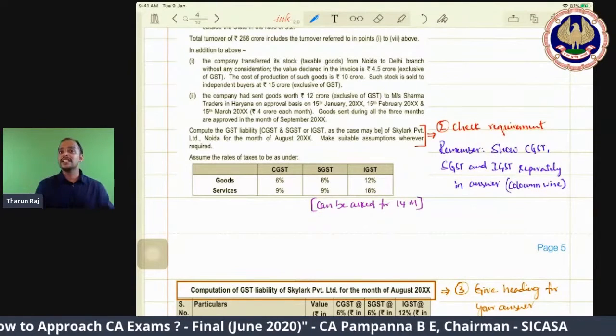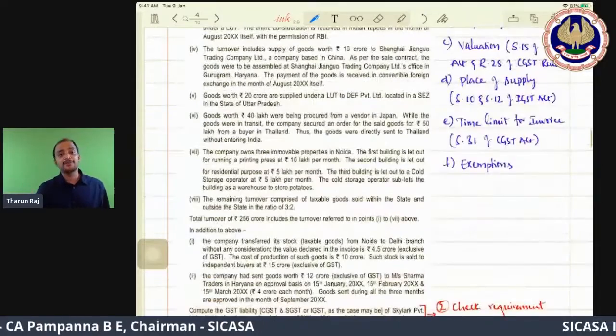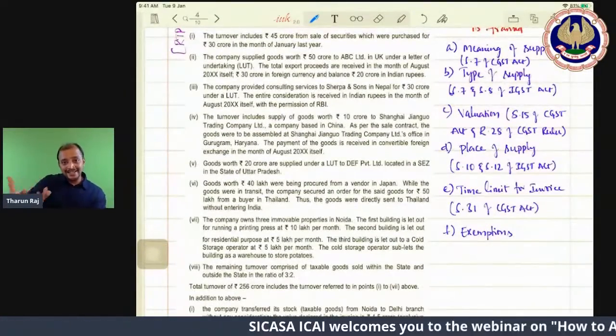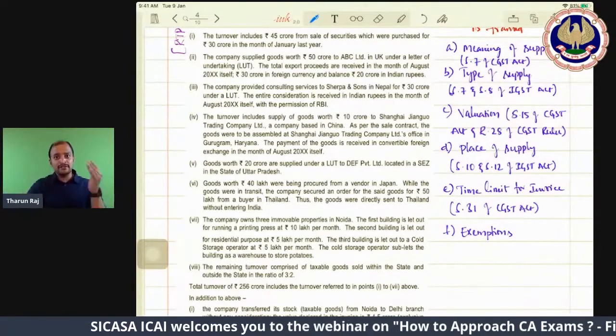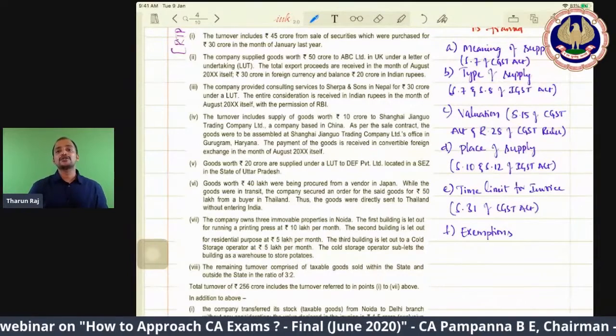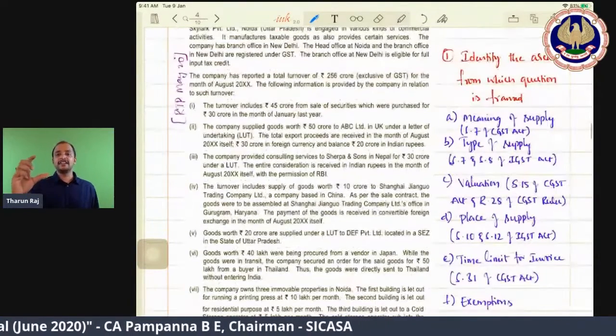Practice means don't see the answer. Without seeing the answer, you try, but you have this many provisions that are applicable. If you want, you can take these areas, revise them once, and then approach the question so that you will know how to present the answer. You have to identify the areas.